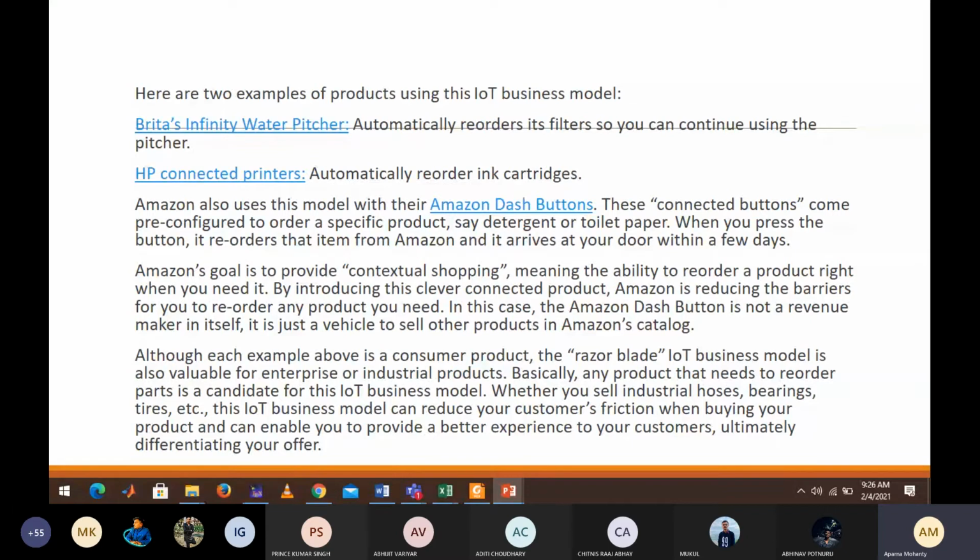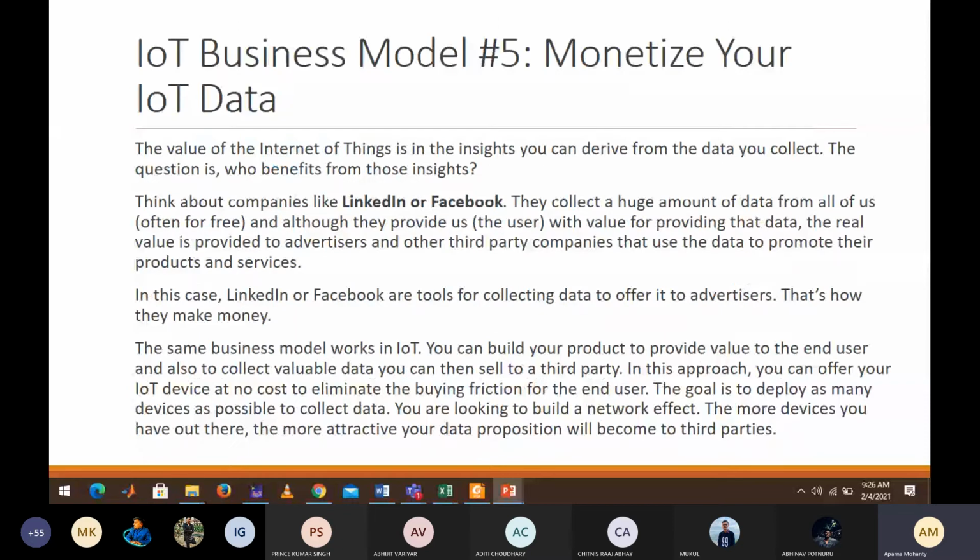Next is monetize your IoT data. So can anybody tell me how Facebook is earning money? Facebook is free. Everybody has a free account. So how is Facebook earning money? Any idea? Ads, advertisements. Okay, Ads, that's true.